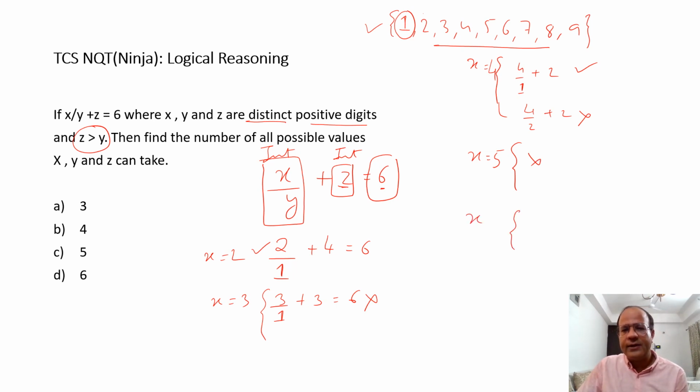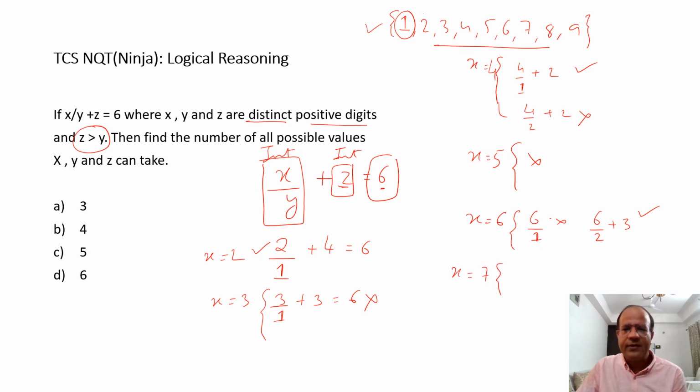Now x equal to 6. If I take x equal to 6, I can say 6 by 1 plus, now it is going to be a 6, so it has to be a 0. So it is not working. With x being 6, if I divide it by 2 and add a 3, it works. It is one of the solutions. That's fine. Now 6 by 3, you need to add a 3, so the digits won't be distinct, so let's not write it. I move to 7.